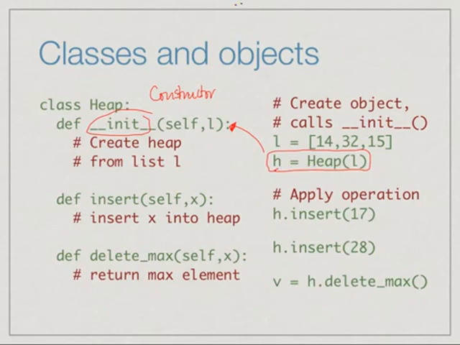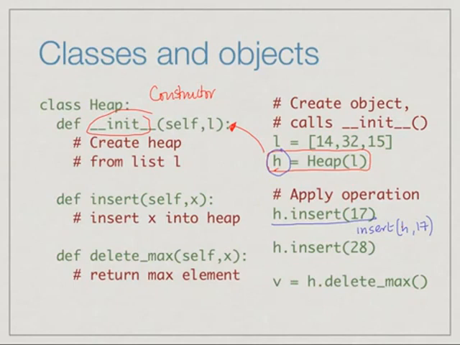Now, as we said, we have functions like insert and delete max defined for heaps, but it's like we have a separate copy of this function for each individual heap. In this case, we have created a heap h. So we want to tell h, insert in yourself the value 17. We write that as h dot insert 17, as opposed to insert h 17, which would be the normal functional style of writing this.